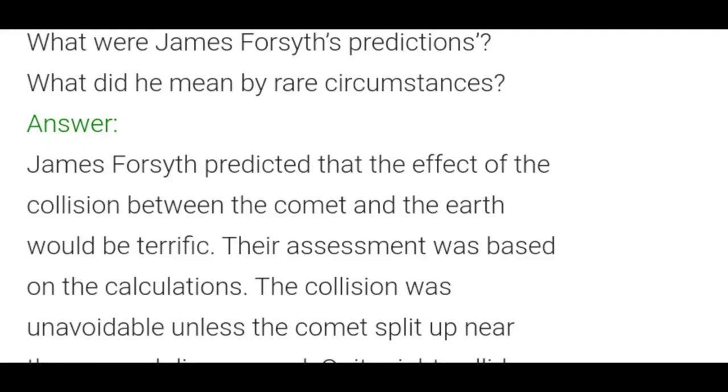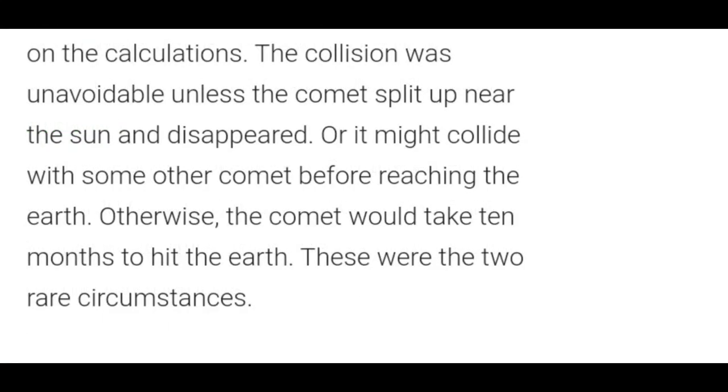Their assessment was based on the calculations.